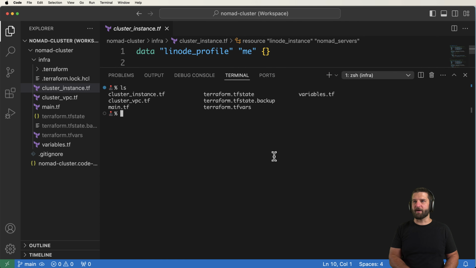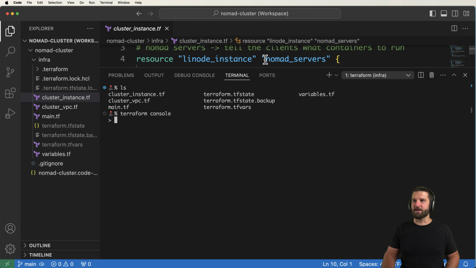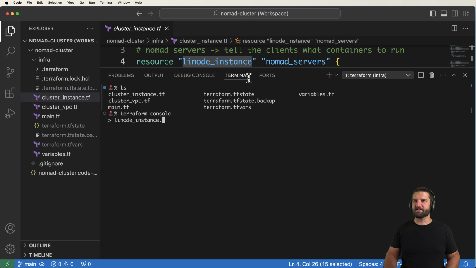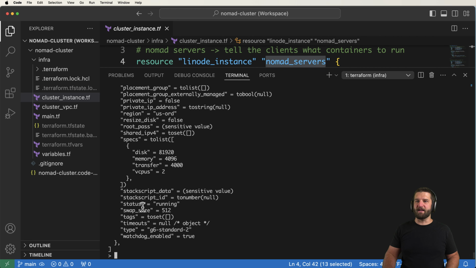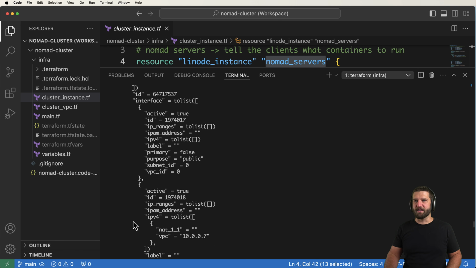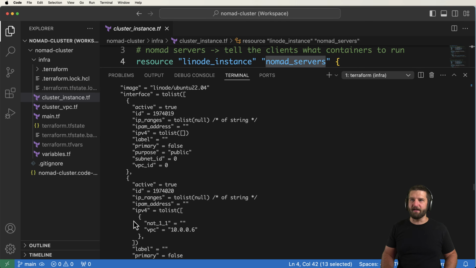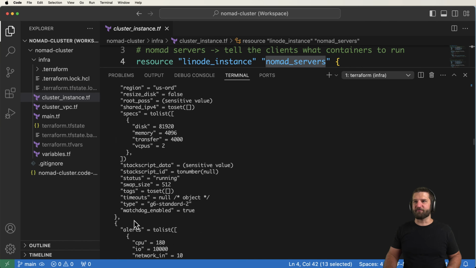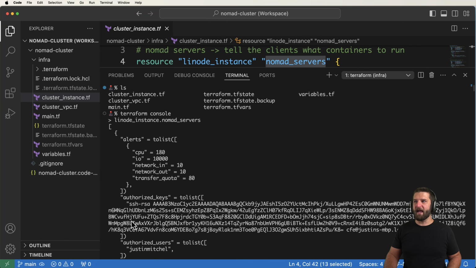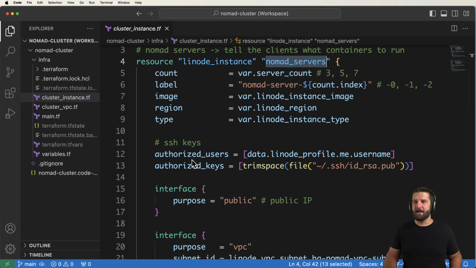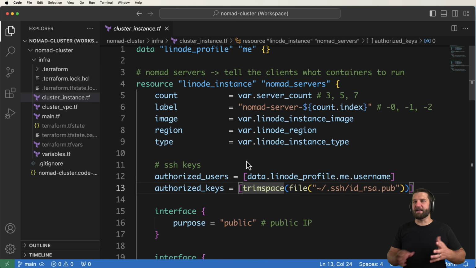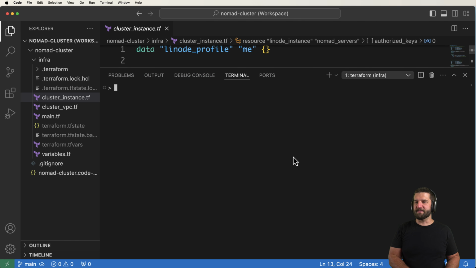Open up the Terraform console. So we'll go ahead and do terraform console. And what I want to do is just grab linode_instance.nomad_servers and hit enter. We can see that it is a list or an array because it starts and ends with a bracket. But as we also see, there's just far more data in here than we actually need for any given project, or really any given output to a local file that we'll control. So we need to understand how to do iteration in this case.